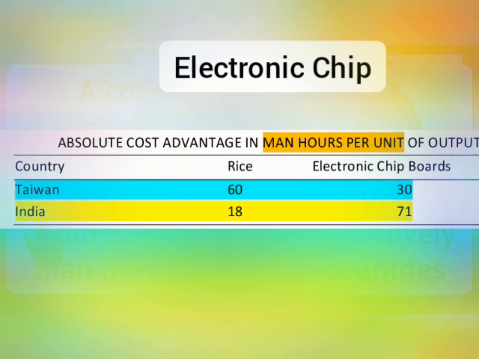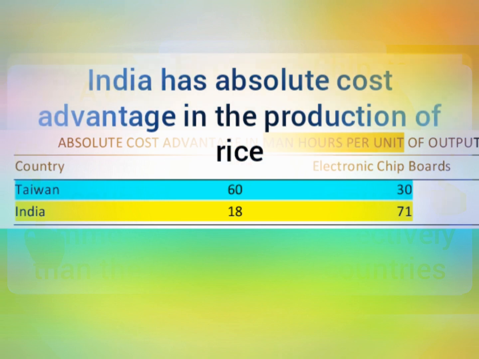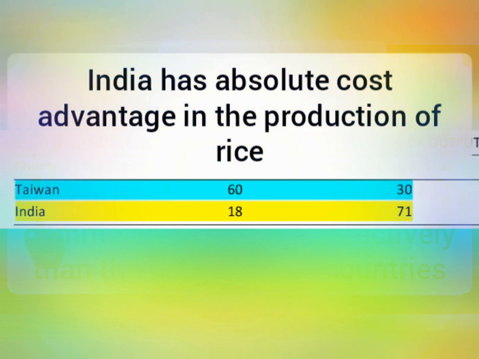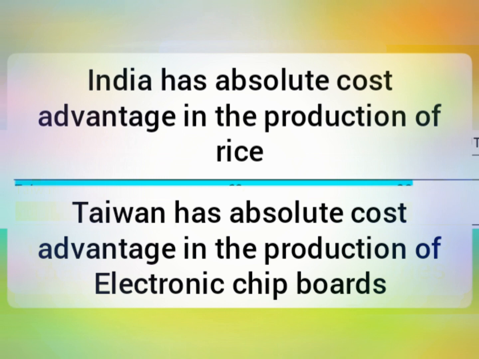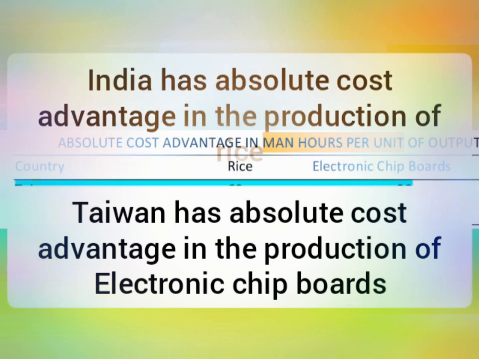Then take the electronic chip. Here Taiwan requires 30 hours per unit for the production of chip, whereas India requires 71 man hours per unit for the production of electronic chip. So in this case, Taiwan has absolute cost advantage in the production of electronic chip because Taiwan takes only 30 hours for the production. Okay. So in this example, we can conclude that India has absolute cost advantage in the production of rice and Taiwan has absolute cost advantage in the production of electronic chip.